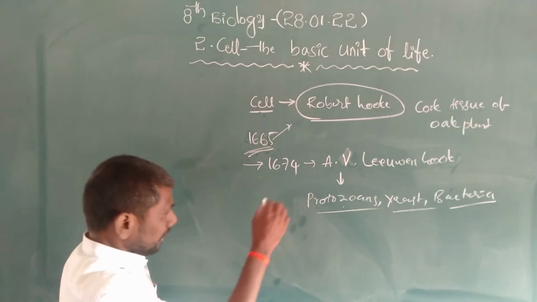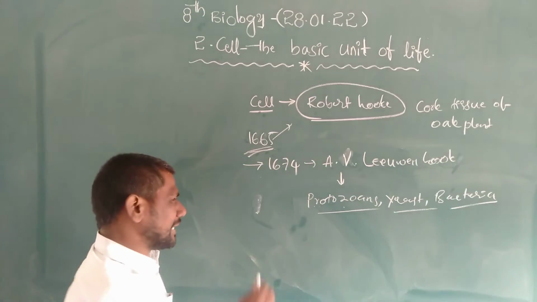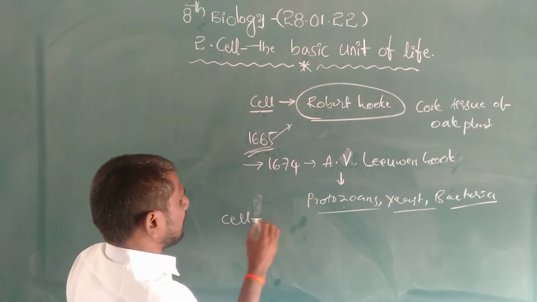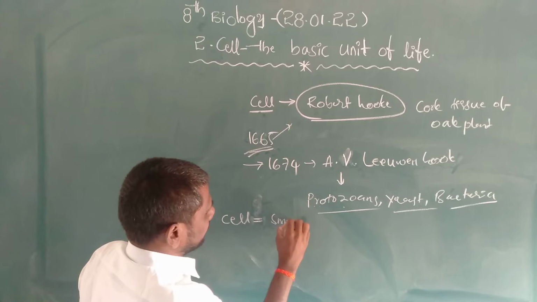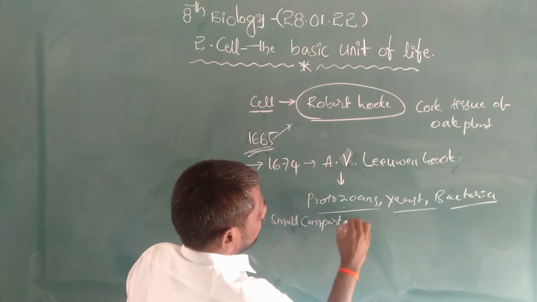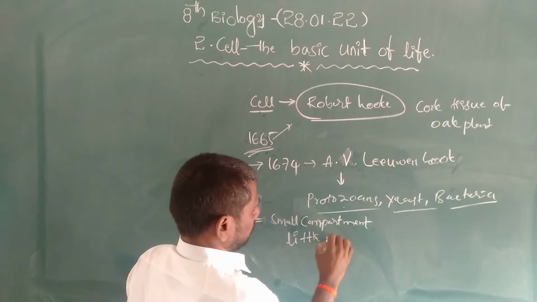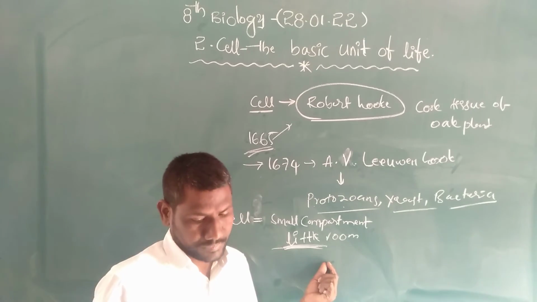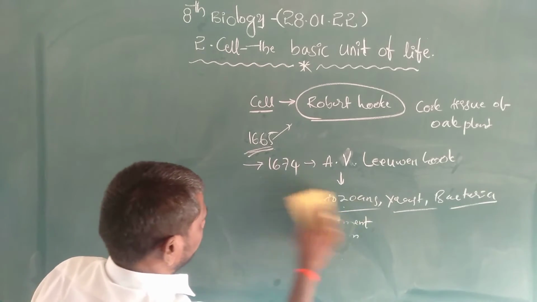After Robert Hooke discovered the cell, in Latin language, cell means small compartment or little room. This is the discovery of a cell. Next, how is the cell the basic unit of life?